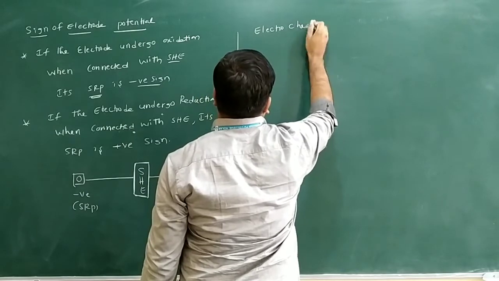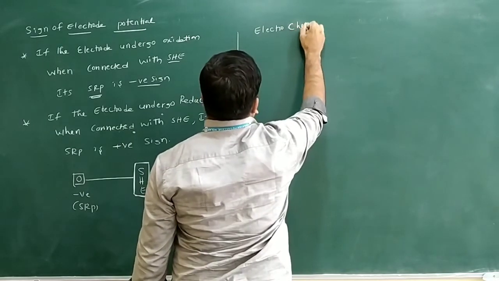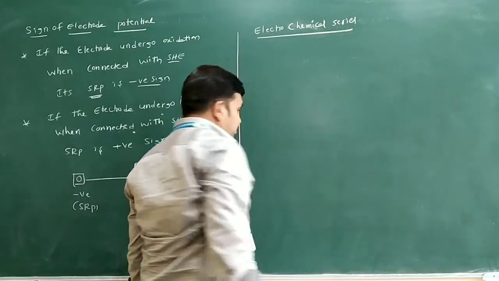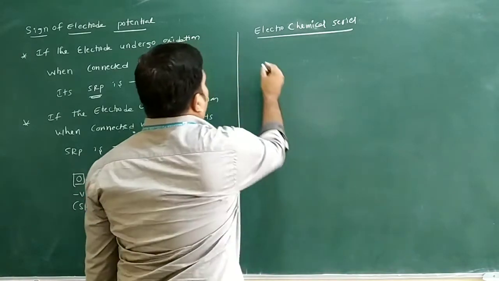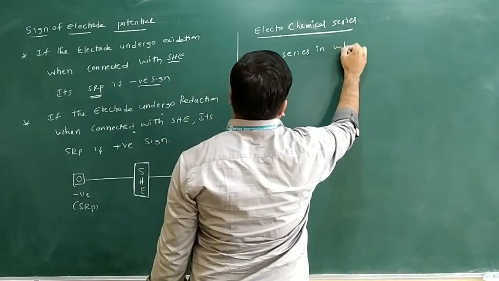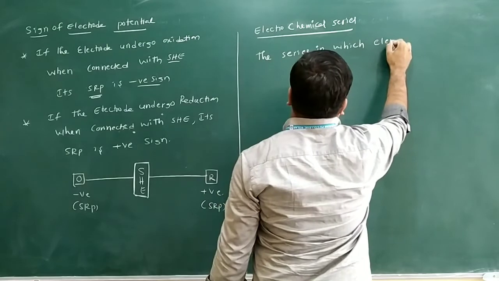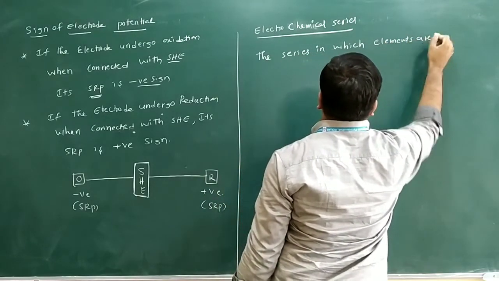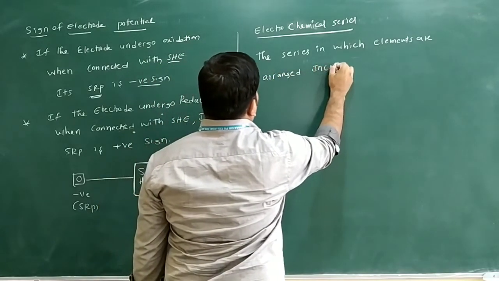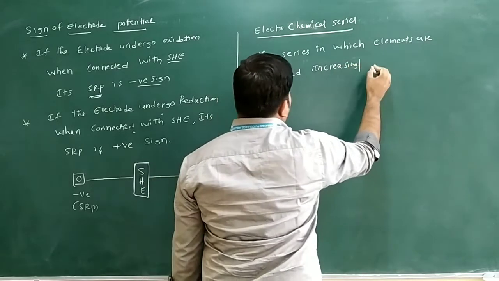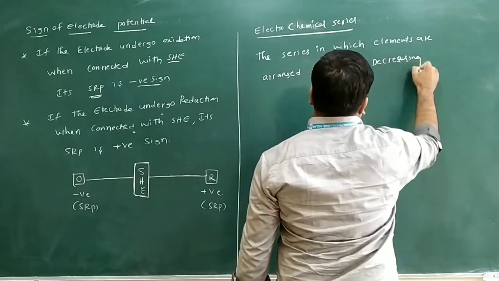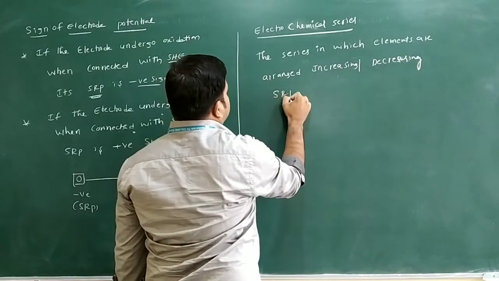Electrochemical series. What is the electrochemical series? It means the series in which elements are arranged in increasing or decreasing SRP values.